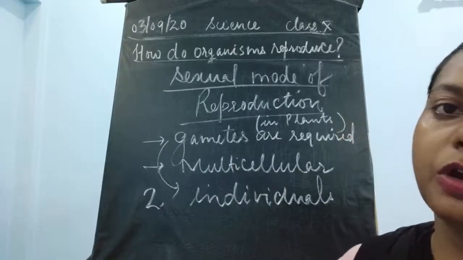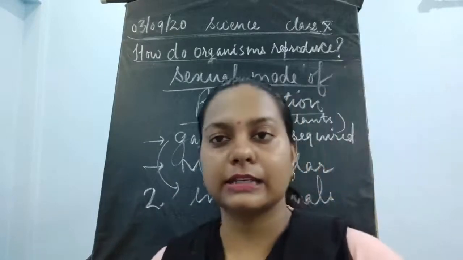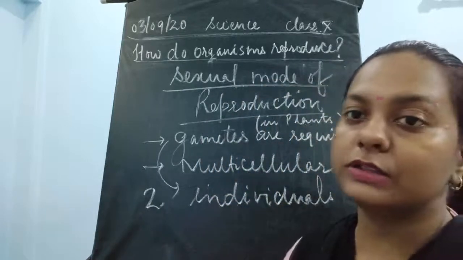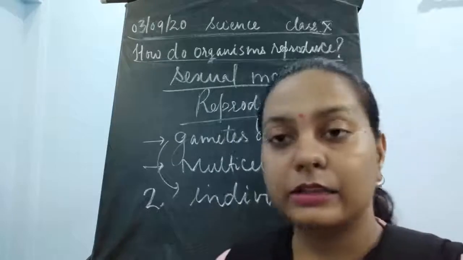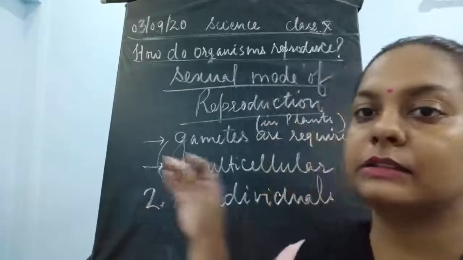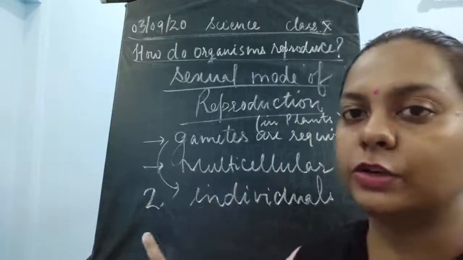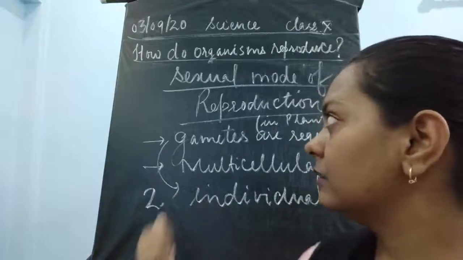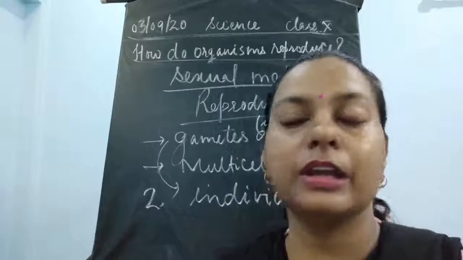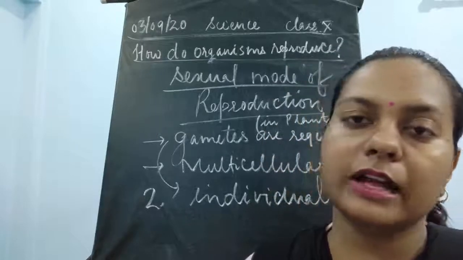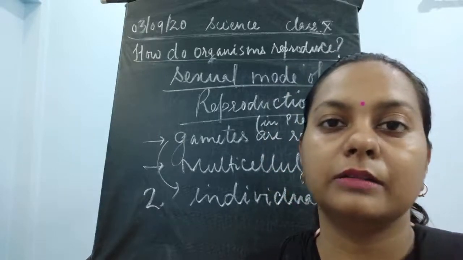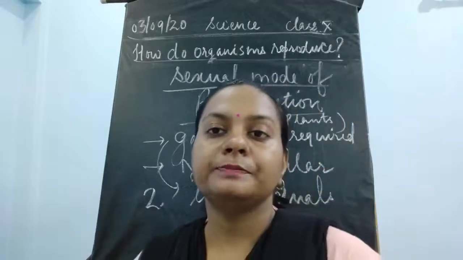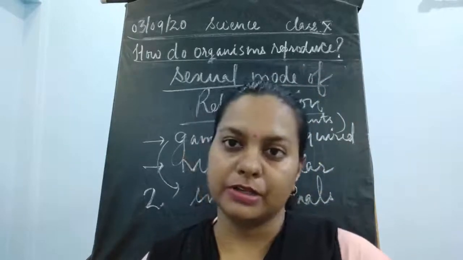We'll talk about all these things in the next class. We have started this topic just now, so it is not going to be completed in today's video. I'll take up the same topic in tomorrow's video, about the sexual mode of reproduction in plants. That's all for today's video, children. I have discussed tissue culture and the advantages and disadvantages of vegetative propagation in today's video.